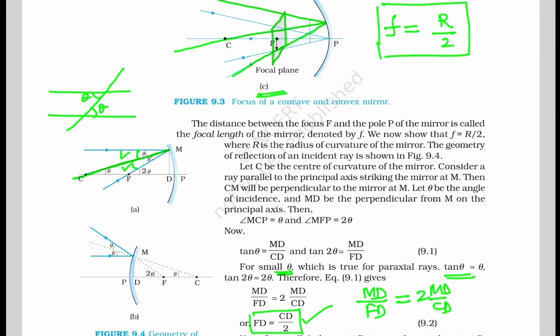We can see that this is the angle of incidence. Therefore, because of this principle, this also becomes theta.